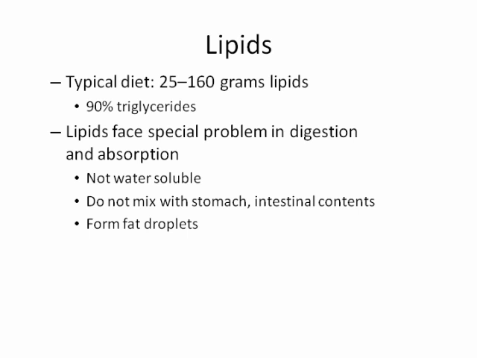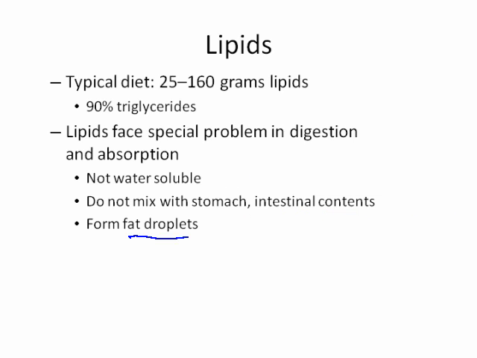Now, lipids are by far the most complex molecule from a standpoint of digestion and absorption. First of all, the typical diet contains about 25 to 160 grams of lipids. These are what we refer to as fats in the diet. 90% of these lipids are triglycerides, and triglycerides are a certain structural variant of lipids. Lipids face a special problem in the digestion and absorption because they're not water soluble. So they do not mix with the contents of the stomach or the intestine very well because those contents, of course, are aqueous, meaning that they are lipophobic.